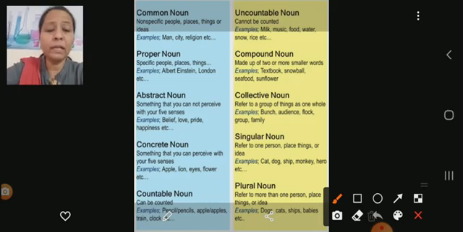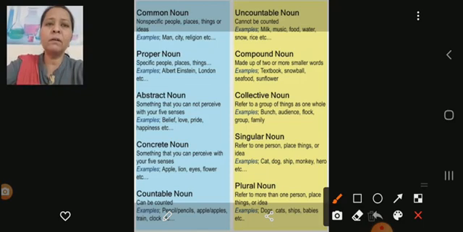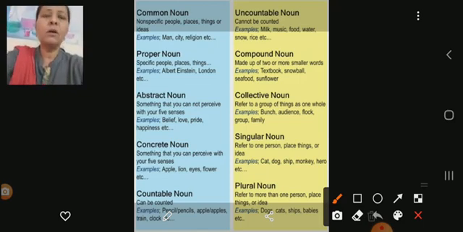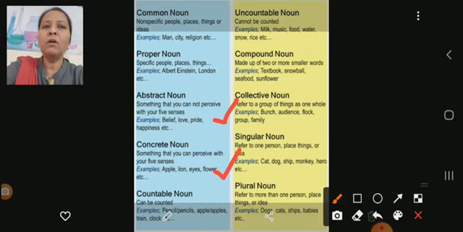For example, intelligence, calmness, a skill, which we cannot perceive or get with the help of the five senses. Now, after this, come to the concrete noun. What are concrete nouns? Concrete nouns are something you can perceive with your five senses. This is the difference between an abstract noun and a concrete noun.